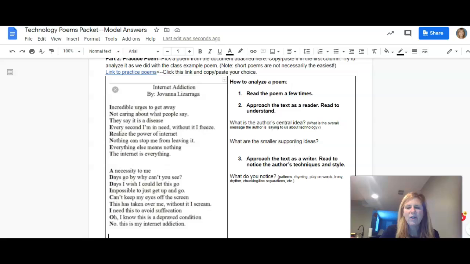Your job is to figure out, if you had to skinny it down to one sentence, what is this author saying? And then what are the smaller supporting ideas? And then you're going to read it again and approach it as a writer. Notice the techniques that the author uses. Where we're going with this is we're going to notice what other authors are using for techniques, and I want you to try it yourself, just to play around with it.